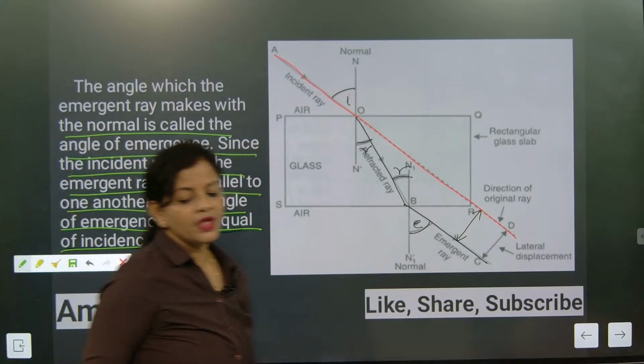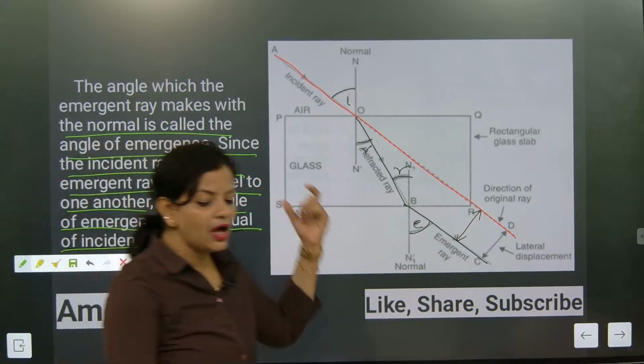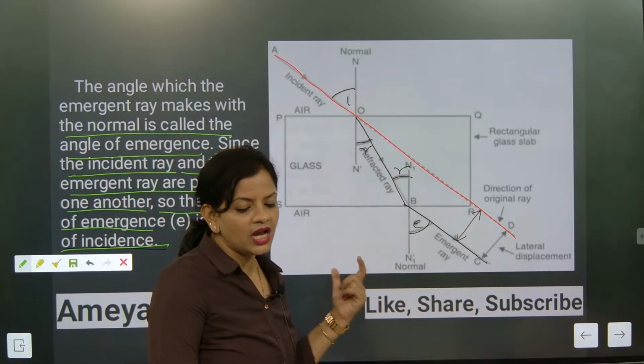Always remember, when the light ray will be coming out, everybody check how many of you are live or not.